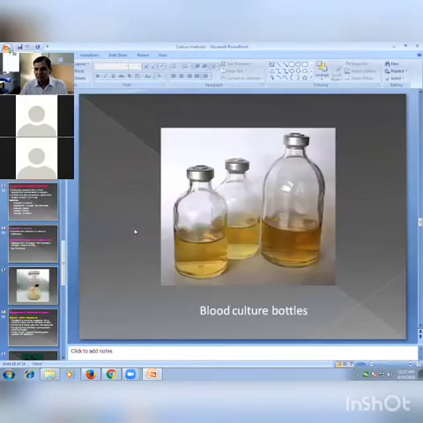So this one is a blood culture bottle. Conventional bottles are there, or now BacTec bottles are also available. The media present in the bottle is liquid, and in that liquid we directly inoculate the patient's specimen, which is received from the hospital side.